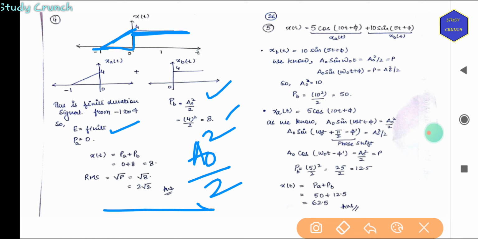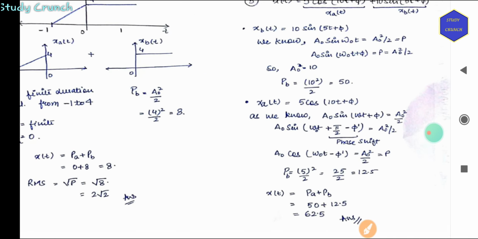Now 5 cos 10t plus 5, plus 10 sin 5t plus 5. So we have two signals. Again solving, first of all for x1, 10 sin 5t plus 5. So we know that for a naught sin omega naught t the power is a naught square by 2.